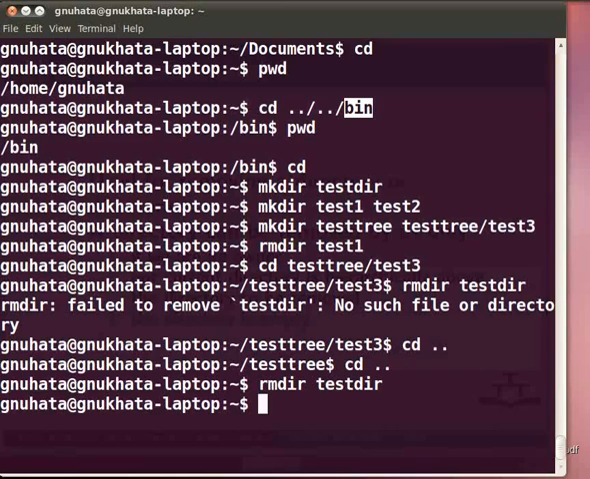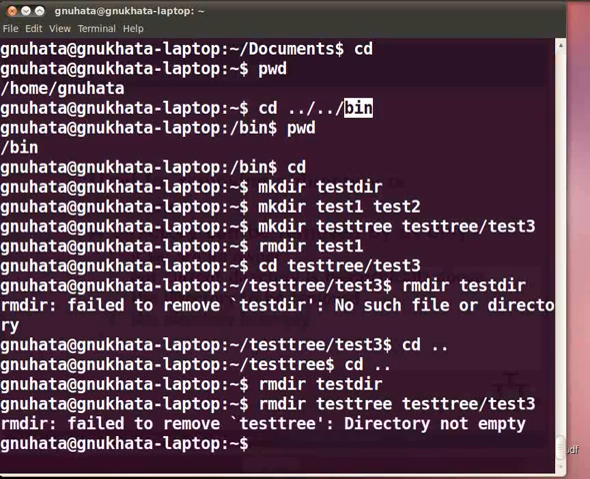Multiple directories or a hierarchy of directories can be removed at once. So try to delete the test3 directory along with its subdirectory test3. Type at the command prompt rmdir space test3 space test3 slash test3. Press enter. See, it is giving the error message that the test3 directory cannot be removed because test3 is not empty. But one thing which you may miss is that test3 slash test3 has been deleted as it was empty.